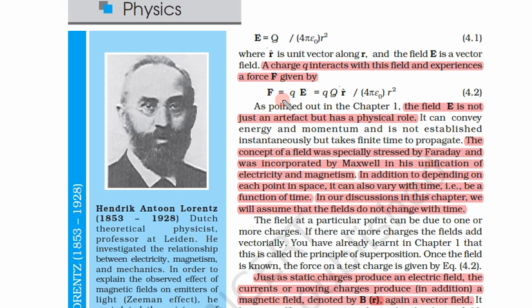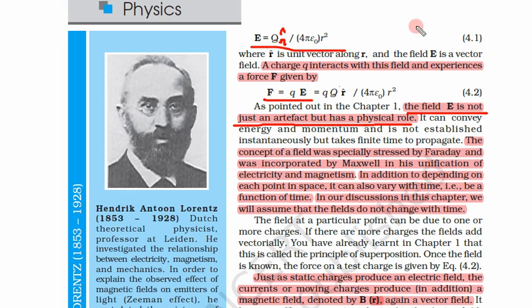Now we know that two charges interact with the help of this electric field, and the force exerted on charge small q is simply qE, where E is the field produced by this charge, and here there was a unit vector r. So the field is not just an artifact but has a physical role. What does that mean? That means that field E is not something that is in the mind or that is not real, but it is real.